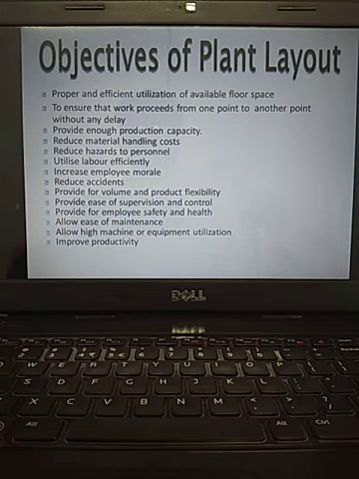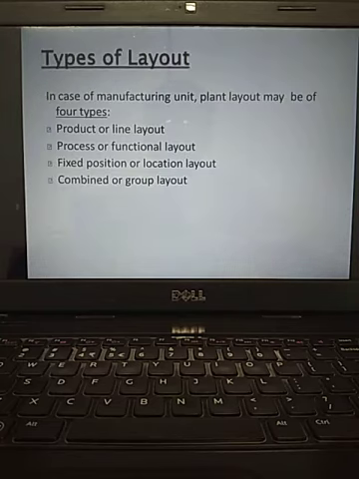So provides volume and product flexibility, whatever is required. Good control will be there, good supervision will be there. Maintenance is easy, high machine or equipment utilization, improve productivity. So these are the benefits of a good plant layout.